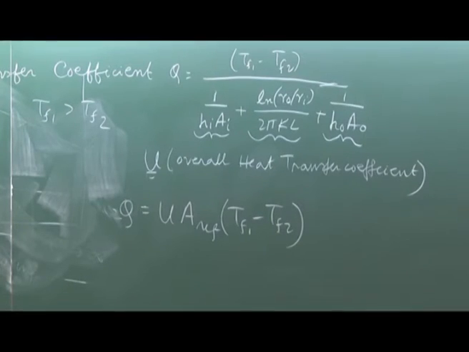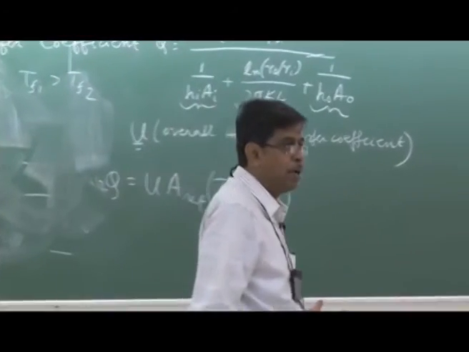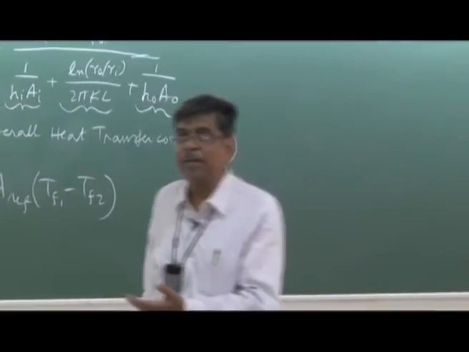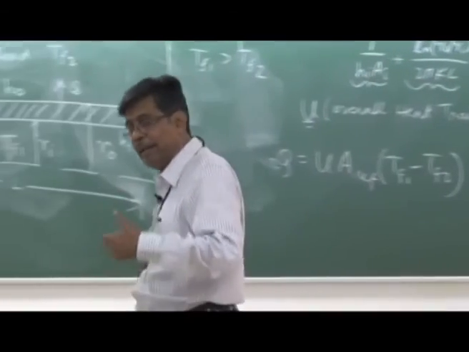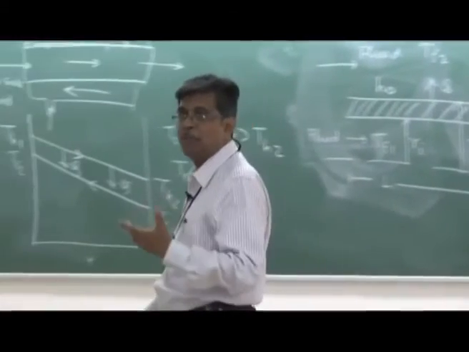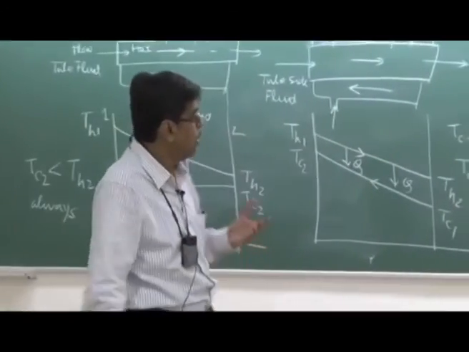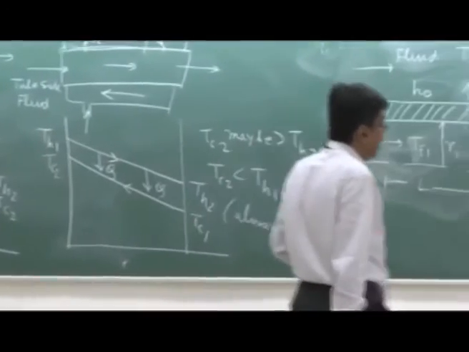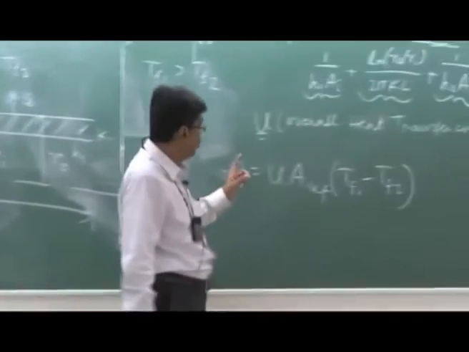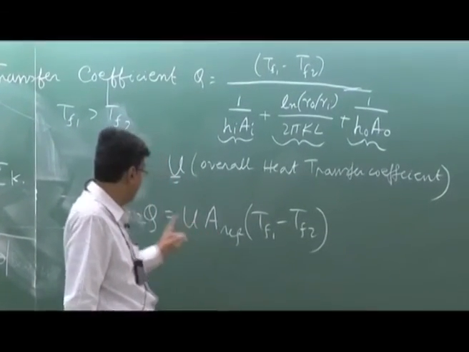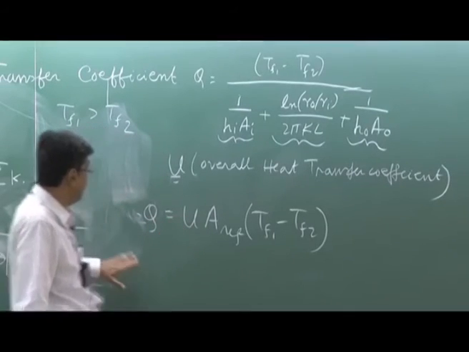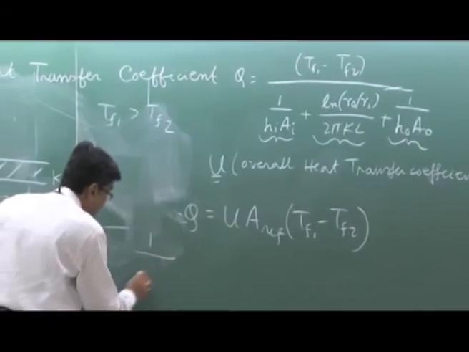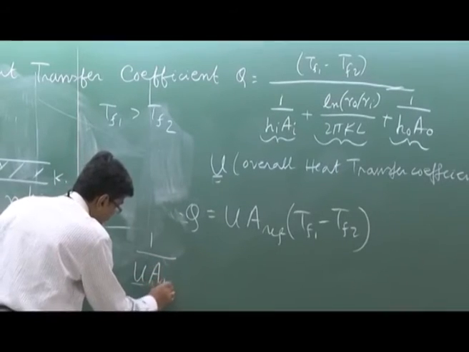For example, the Reynolds number is based on one characteristic geometrical dimension. For internal flow this dimension is the hydraulic diameter; in a pipe it is simply the diameter of the pipe. Similarly, for a flat plate the characteristic geometrical dimension is the length of the plate. So you have to tell what reference area U is based on. If we consider a general reference area, then one can write 1 by U A reference.